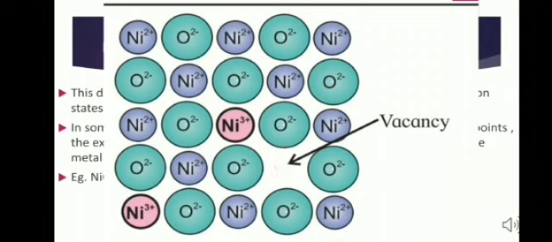Now here 2 vacant sites will be occupied by nickel 3+ ions and one site will still remain vacant. Thus this will create a defect. Here composition of nickel oxide also changes. So this is a non-stoichiometric defect.